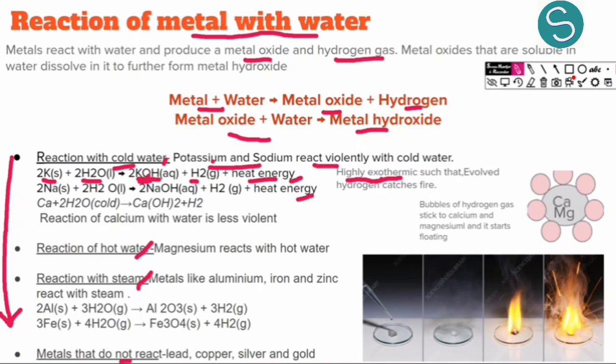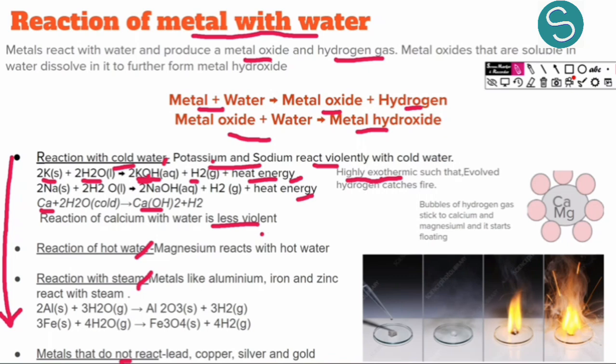Another metal which is reactive and which can react with cold water is calcium. Calcium reacts with cold water and forms calcium hydroxide and hydrogen gas. Although it does not react as violently as sodium and potassium, it reacts with cold water and gives us metal hydroxide, but it is not that violent.